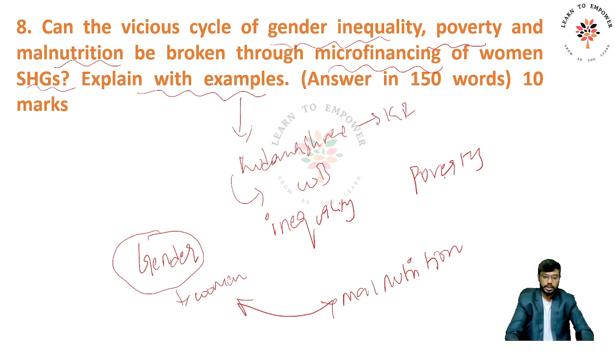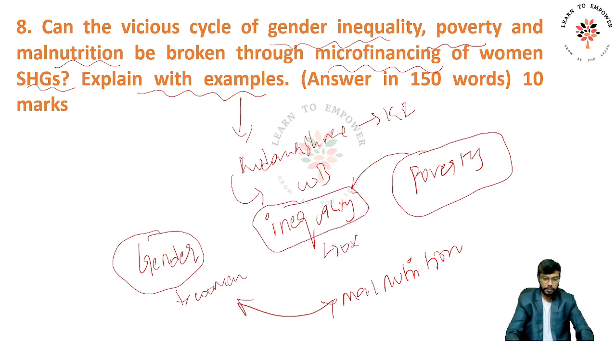Why is this malnutrition taking place? Because of the poverty, because of the dire situation they have, right? The poverty is there because of the inequality in the society. What does this inequality talk about? If you read about the Oxfam report which came recently, the top 1% of people have lots of money, or the wealth, rather than the people who are at the bottom.